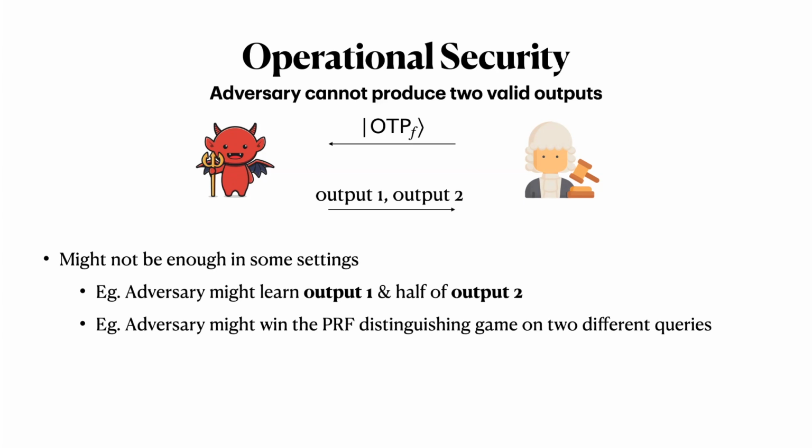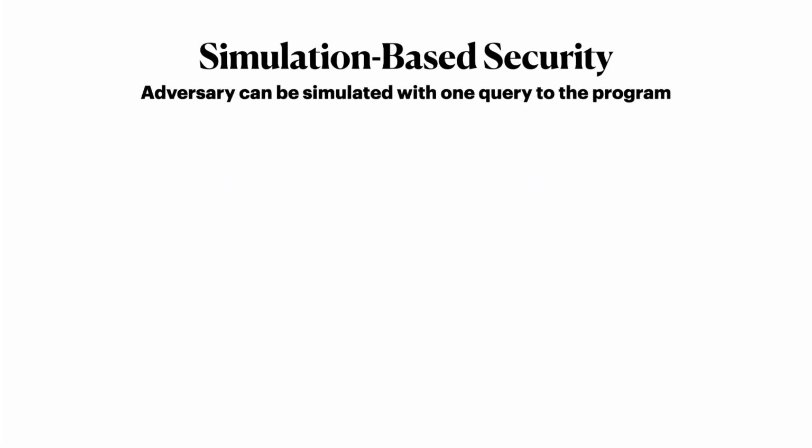Typically, when we are confronted with issues like this, cryptographers reach for simulation-based security notions, which tend to be stronger and imply a lot of these other operational security notions that we want. As our next attempt at defining security, I'll present a typical simulation-based security notion.